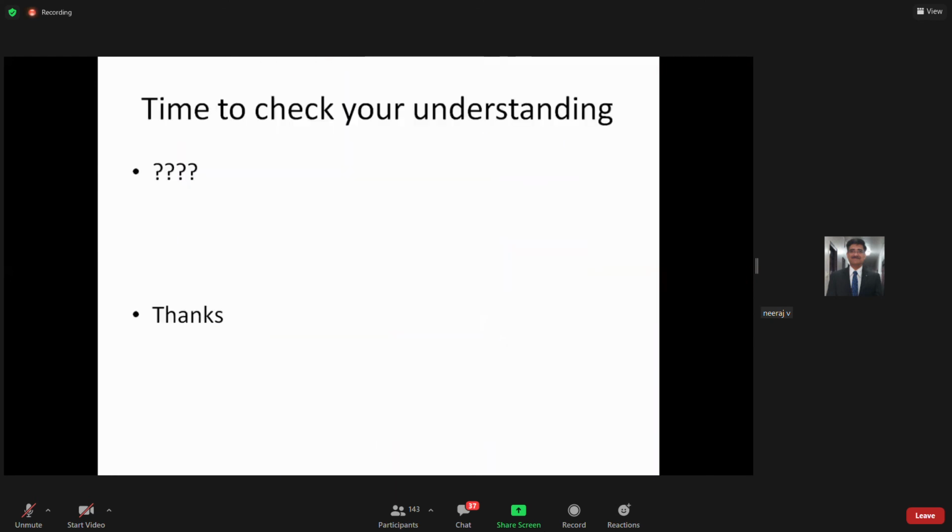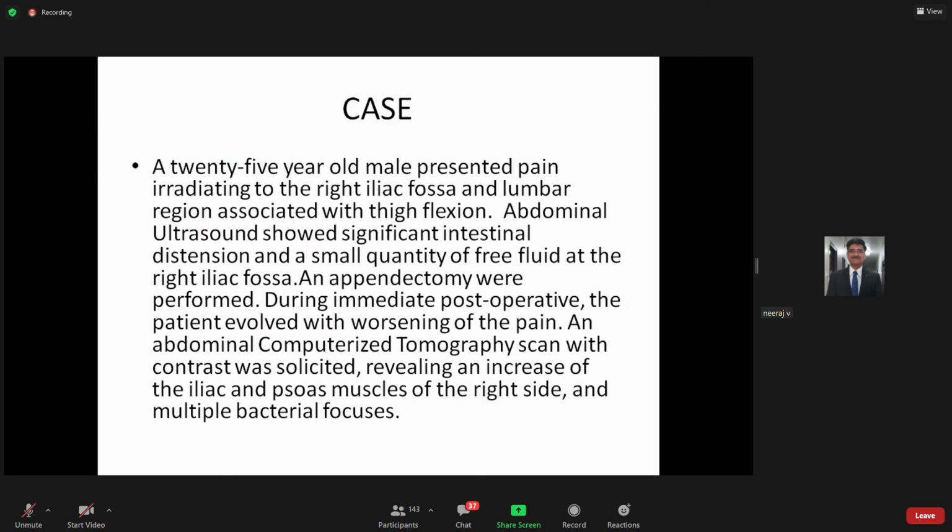Second thing, I will be showing you one clinical case. Just read this clinical case, because afterwards I will be ending my class and I want you to solve this case. You can take a screenshot of that. You can take a photo with your mobile also. So the case is a 25-year-old male presented with pain which is radiating towards the right iliac fossa and lumbar region when he is doing the thigh flexion. Abdominal ultrasound shows significant intestinal distension and a small quantity of free fluid at the right iliac fossa.